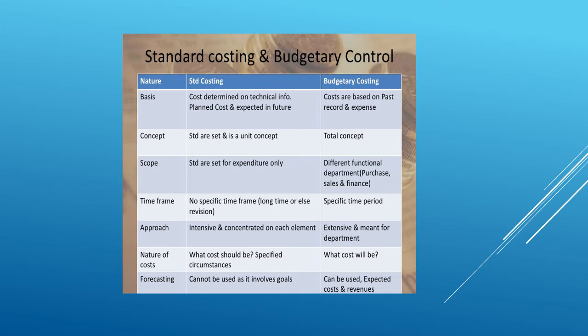Difference between standard costing and budgetary control. On the basis of the cost, standard costing is cost determined from technical information. It is planned cost and expected in future. Whereas budgetary control is based on past records and expenses. The concept of standard is set in a unit concept, whereas budgetary is a total concept.